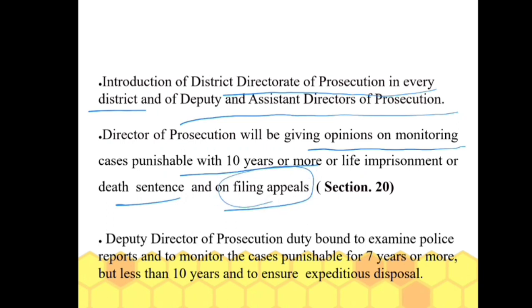So this is the responsibility of the Director of Prosecution: to give opinion and monitor these cases where the punishment is up to death, life imprisonment or death sentence, and also to decide whether appeals should be filed or not. The Deputy Director of Prosecution is duty bound to examine police reports and to monitor the cases punishable for 7 years or more but less than 10 years, so as to ensure their expeditious disposal.